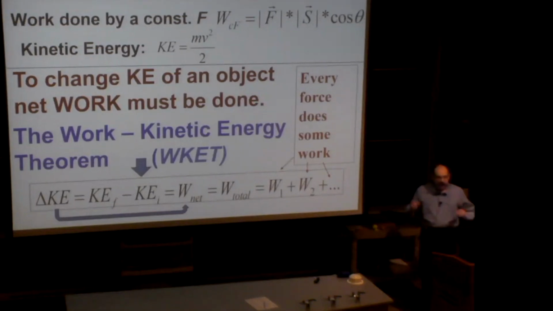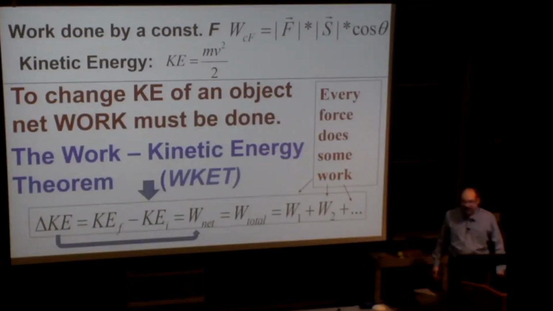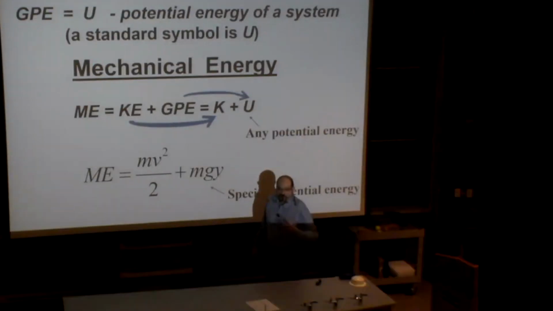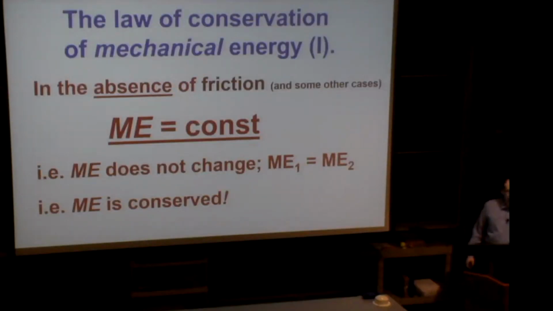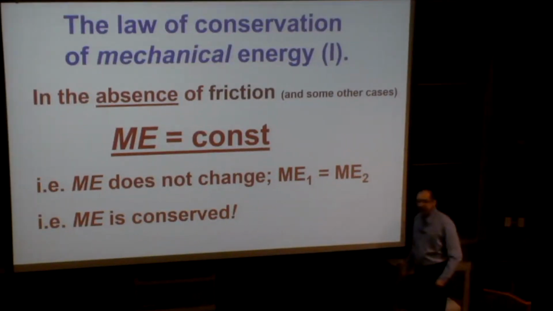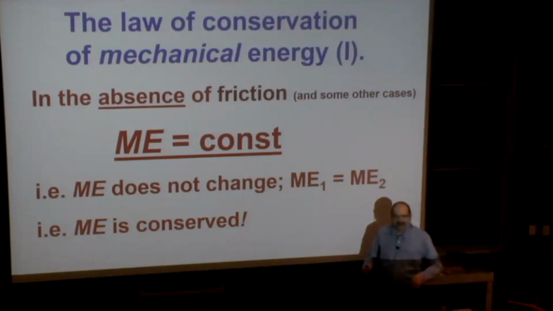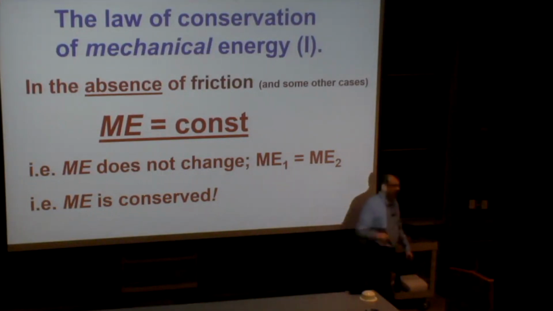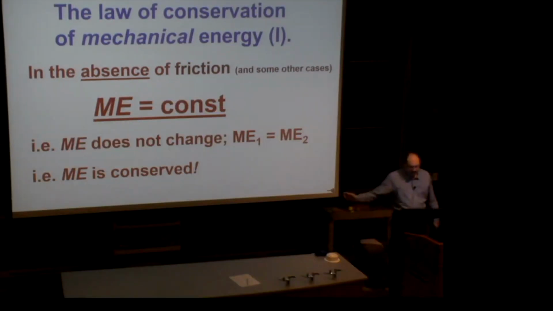We have a theorem which relates change in the kinetic energy and net work done from all surrounding objects by all forces. Mechanical energy, by definition, equals the sum of kinetic and potential. Mechanical energy cannot be changed in a system with no friction, generally in the absence of non-conservative forces, but for us it's friction. No friction, no matter what's happening, mechanical energy does not change. We know that, it's a fact.